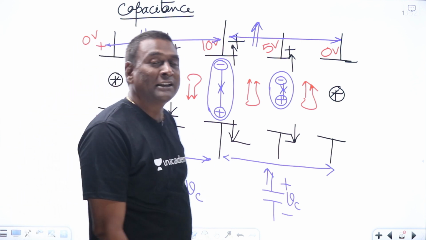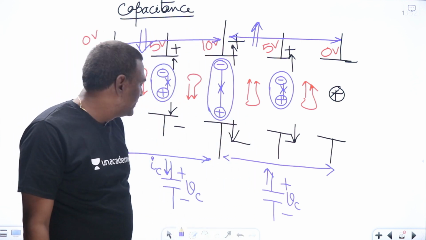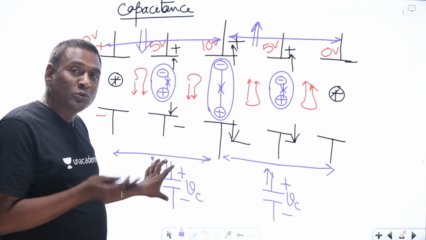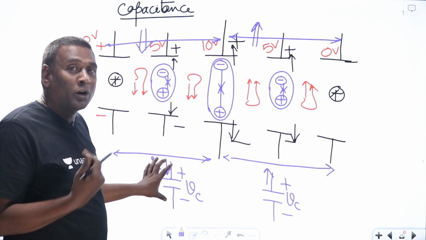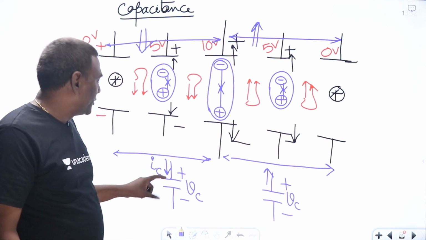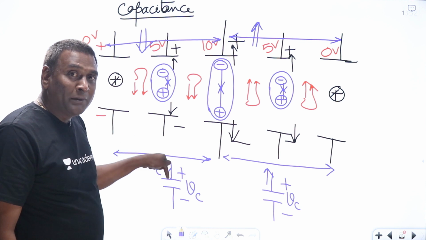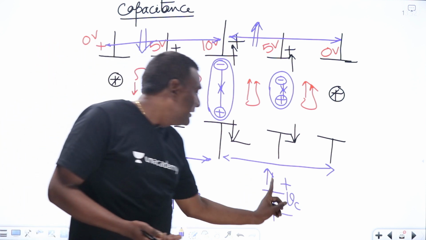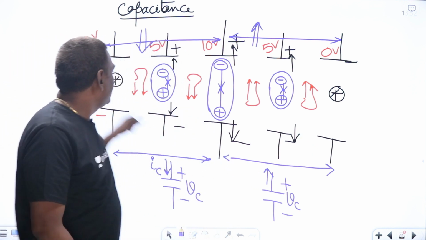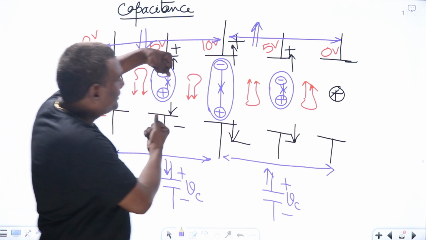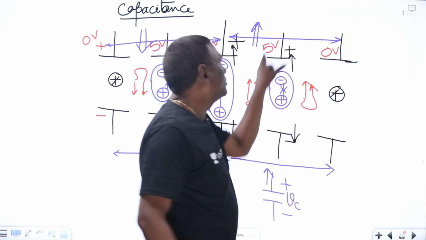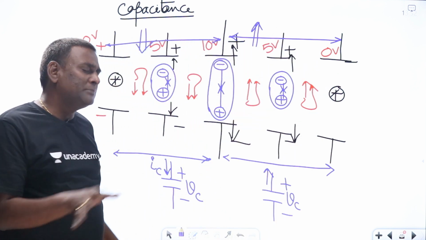Now, can we connect this to the passive sign convention or not? Yes, we can, because current is entering into the positive terminal of the voltage, meaning that particular element should absorb power, should absorb energy if you multiply with time, because power is nothing but rate of energy, you know. Current entering the positive terminal means you have to supply energy, and current coming out of the positive terminal means it is going to deliver energy. That's what we discussed. See here, from here to here, you are stretching the rubber band, so you have to supply energy. From here to here, you are relieving the rubber band, so it will deliver energy. So the passive sign convention is matched.